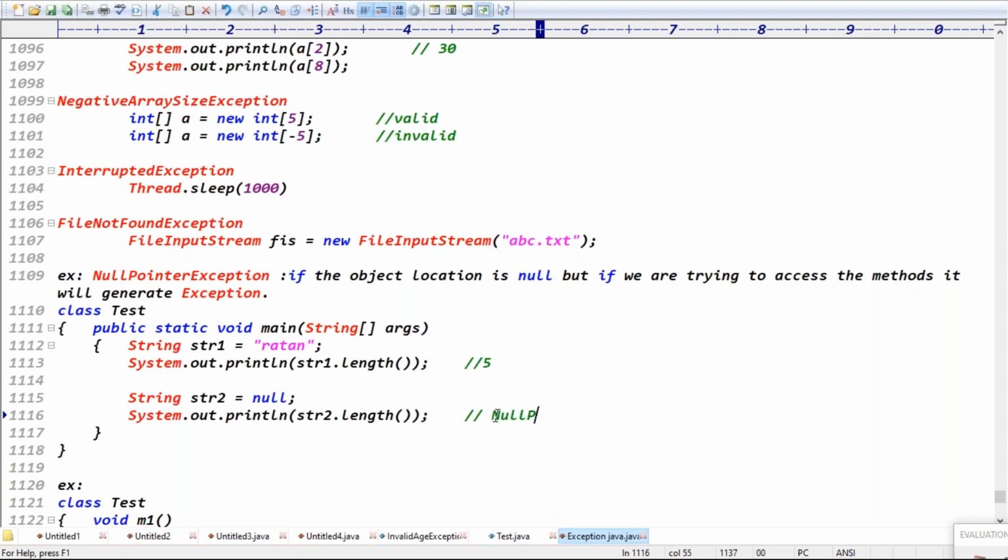Which exception? NullPointerException, right? On null data, if you try to call any operation, you'll get NullPointerException.